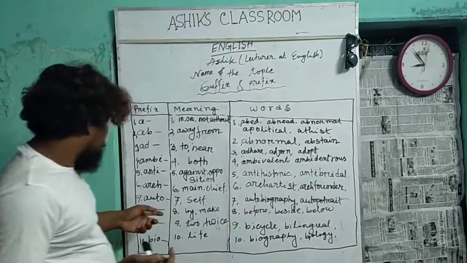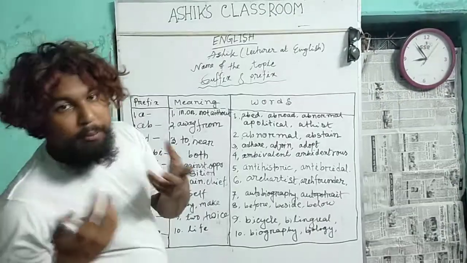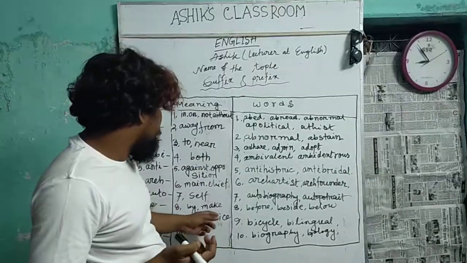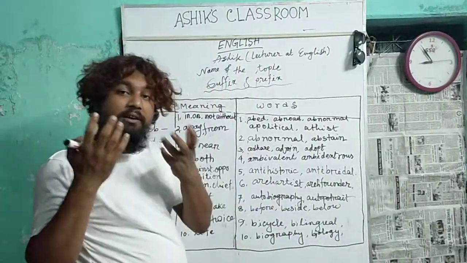On the other hand, number 8. Be means to make something or to establish something or to do something, such as before, beside, below are examples of this prefix.